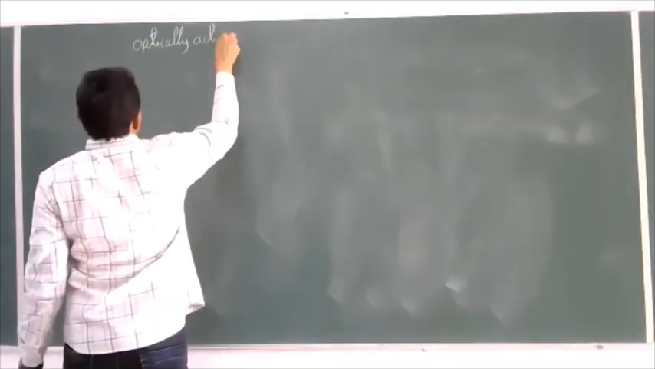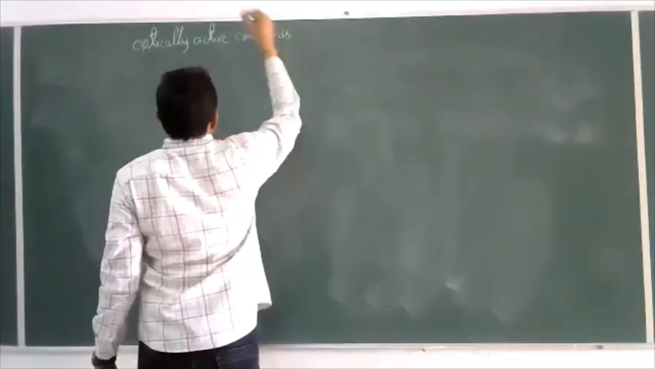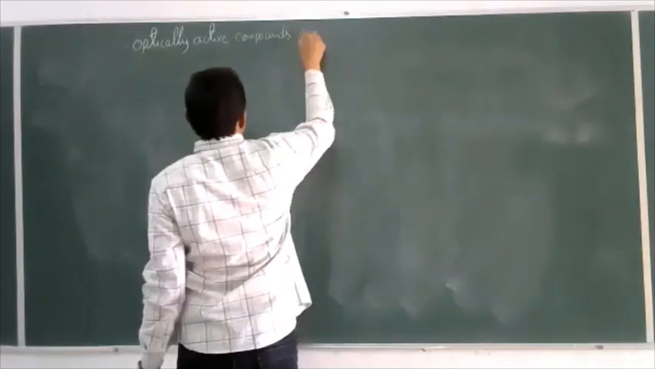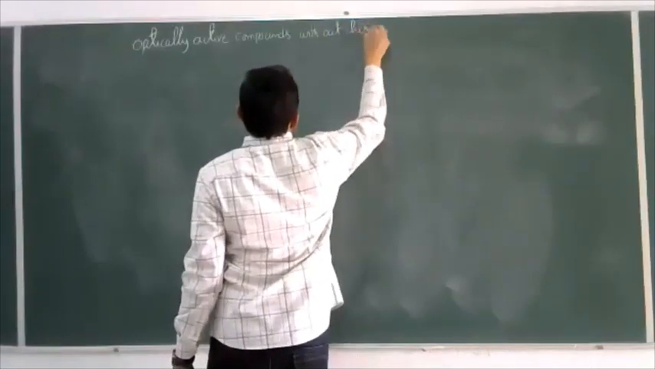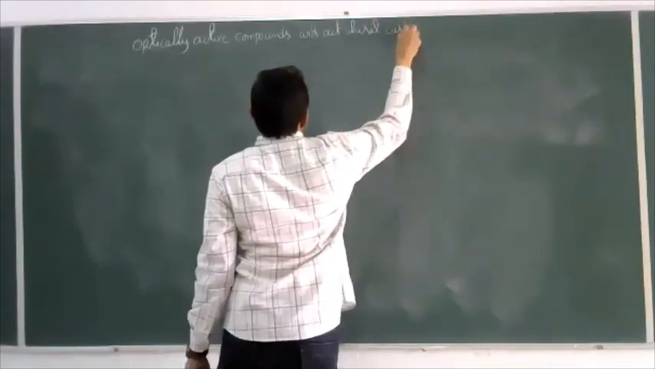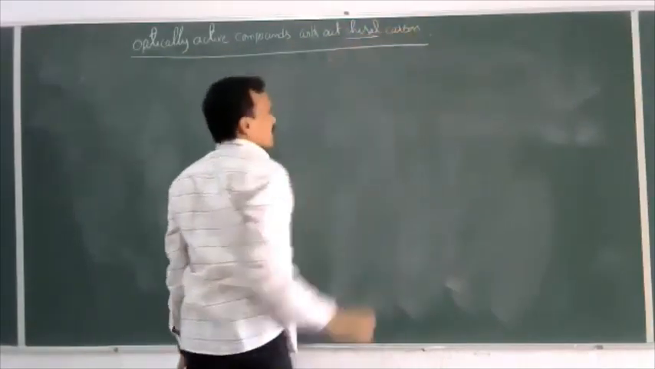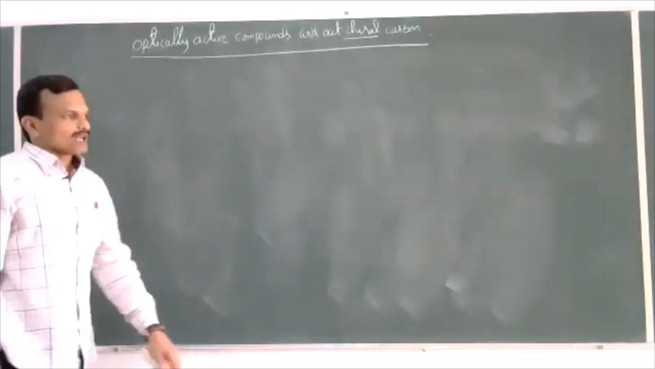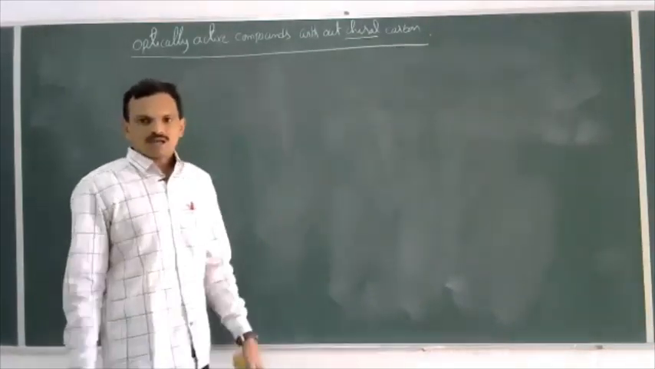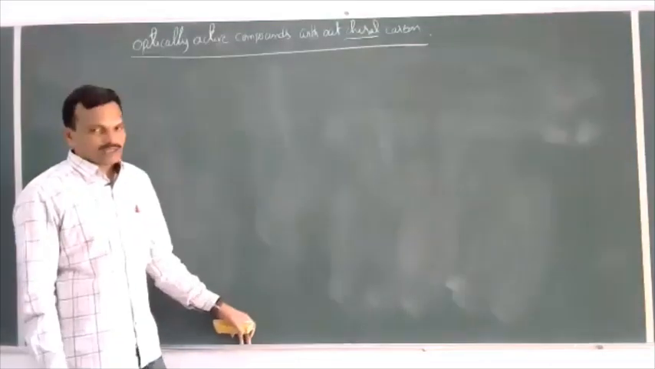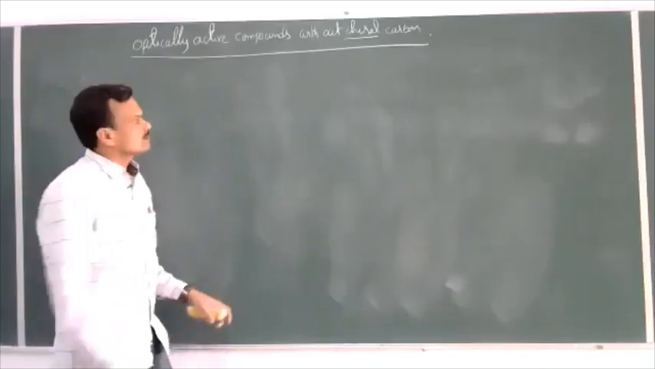Optically active compounds. Optically active compounds without chiral carbon atom. This means a chiral carbon is the sufficient condition for optical activity, but not the necessary condition. Let us see some examples which are optically active without having a chiral carbon atom.